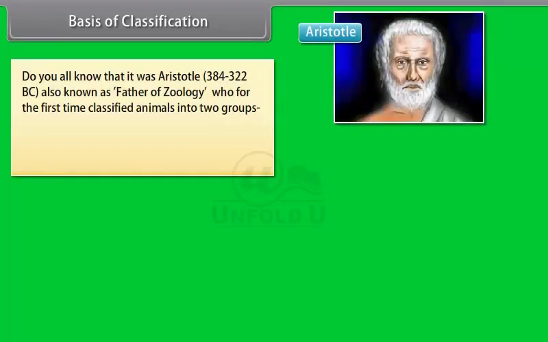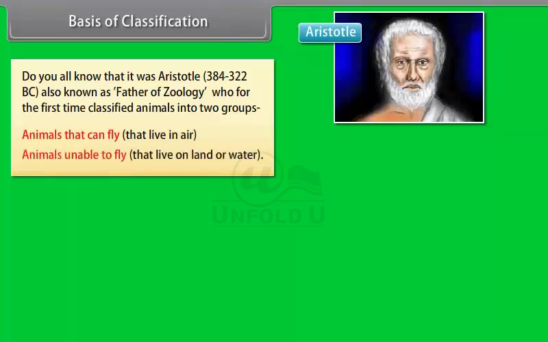Do you all know that it was Aristotle, 384 to 322 BC, also known as the father of zoology, who for the first time classified animals into two groups? Animals that can fly, that live in air. Animals unable to fly, that live on land or water.